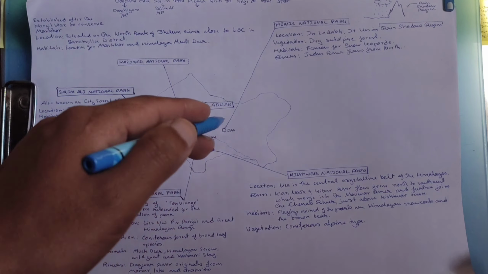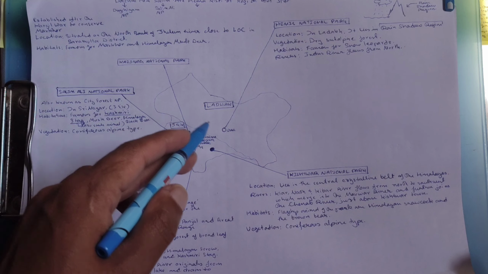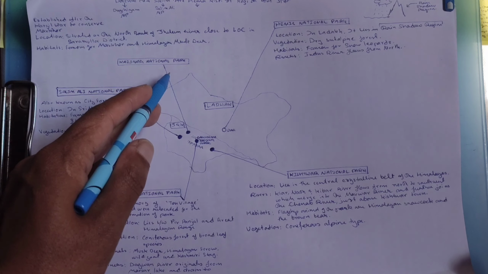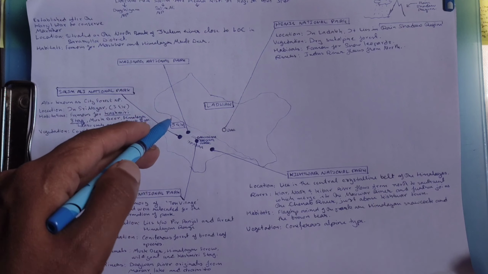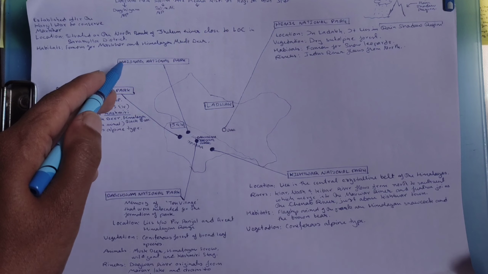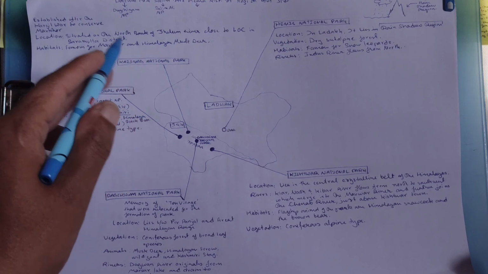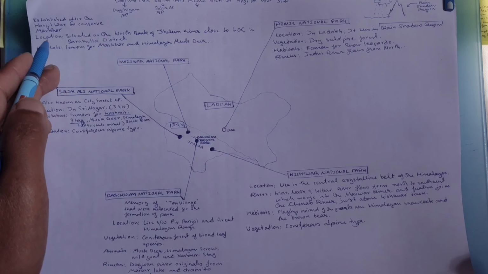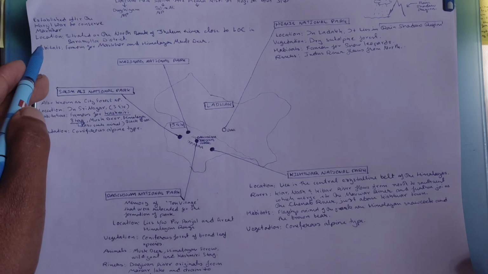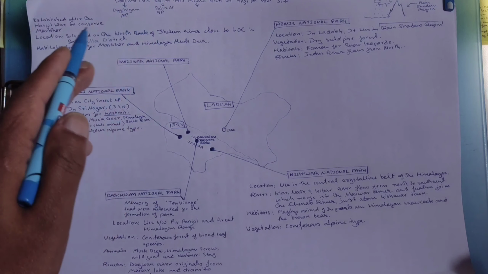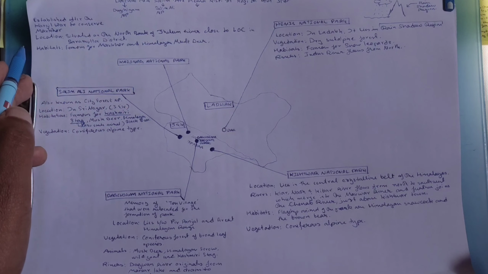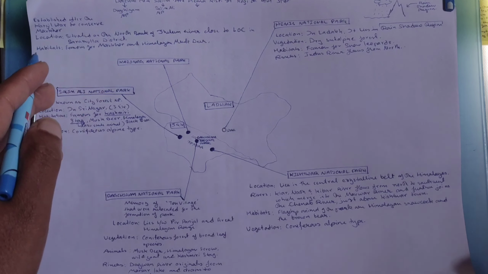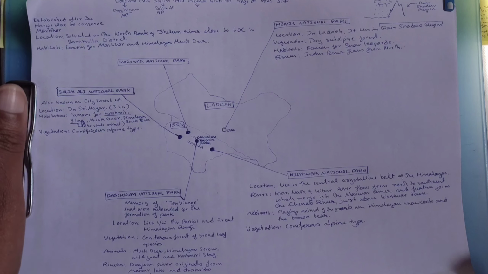Next is the Kazinag National Park. Since I said I would first discuss the national parks located in Jammu and Kashmir, the last national park in Jammu and Kashmir is the Kazinag National Park. It was established after the Kargil War to conserve the markhor. Markhor is an animal. It is situated on the northern bank of the Jhelum River, close to the Line of Control in Baramulla district. It is famous for the markhor and the Himalayan musk deer. This is all you need to know, nothing more, nothing less.